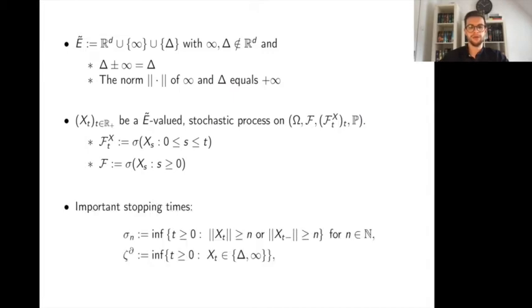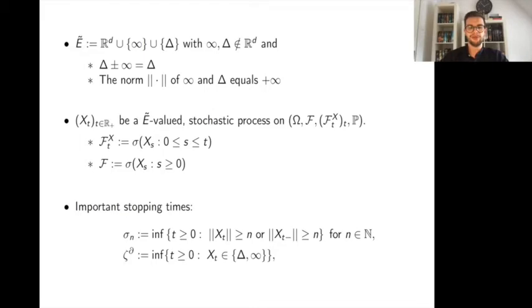Next, we are going to define 2 stopping times. The first stopping time is a sequence of stopping times actually and is called sigma n and is defined as the first time t when the norm of X_t or the norm of X_t- is greater or equal than n, for all naturals n. The second stopping time, zeta, is defined as the first time the process X_t leaves the original state space R^d, or in other words takes values in infinity or delta.